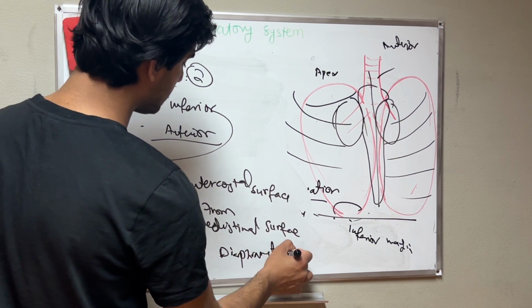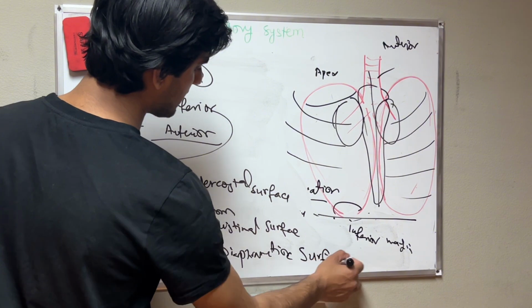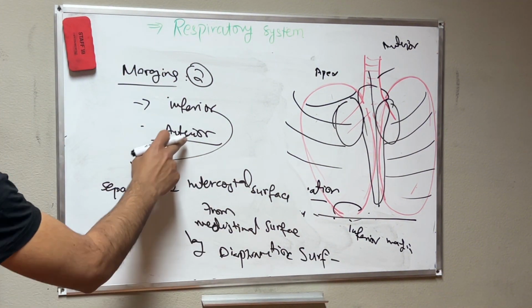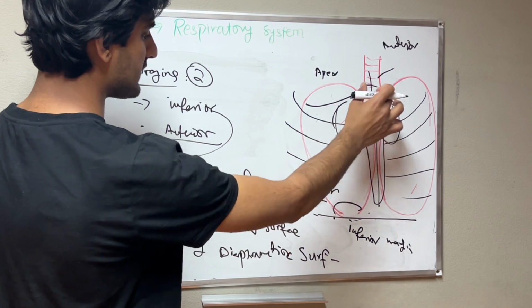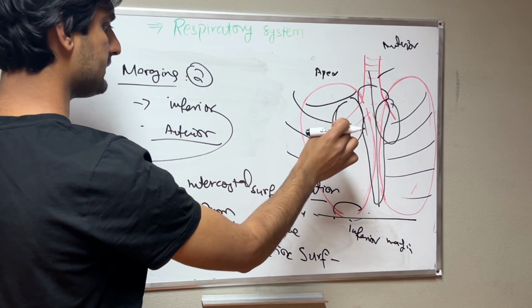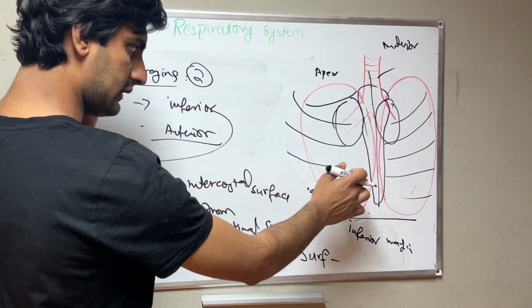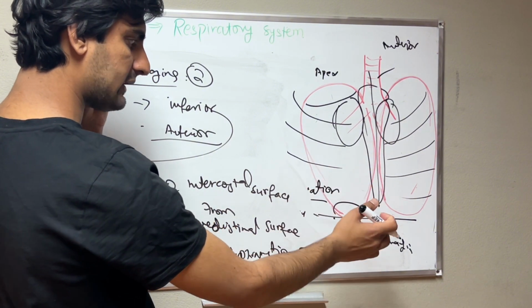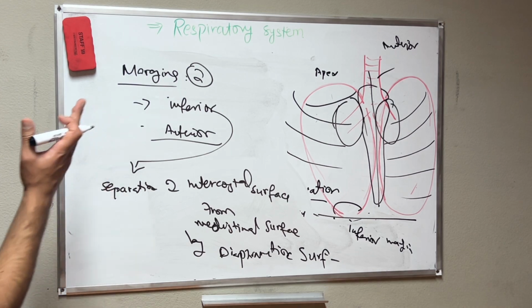This is the work of what? The inferior margin. The inferior margin separates the intercostal surface, which is toward the ribs, and the mediastinal surface from what? By the diaphragmatic surface. Okay, these are the work of the inferior margin.